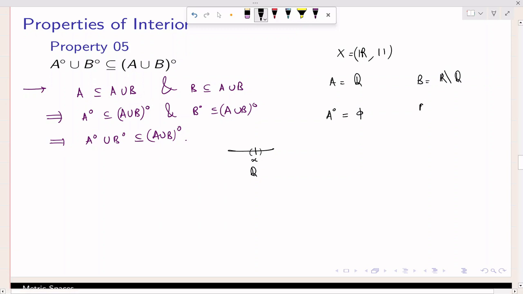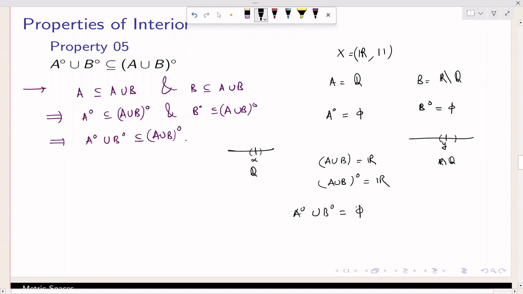The same is the case with irrationals. If you take any irrational y, no matter what small radius you take, if you draw an open ball about y of the given radius, it will contain infinitely many rationals. So that's why B interior is always empty. But what is A union B? Rationals and irrationals together form the real numbers, and the interior of A union B is nothing but the real numbers themselves, because for any real number you can find an open interval which is again a part of the real numbers. And you can easily find here A interior union B interior is the empty set.